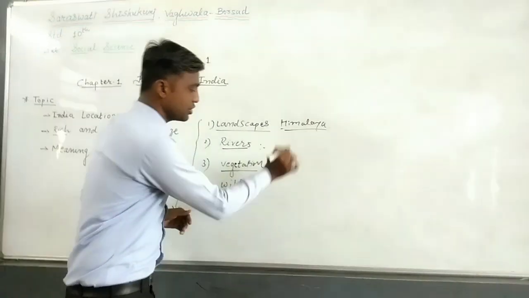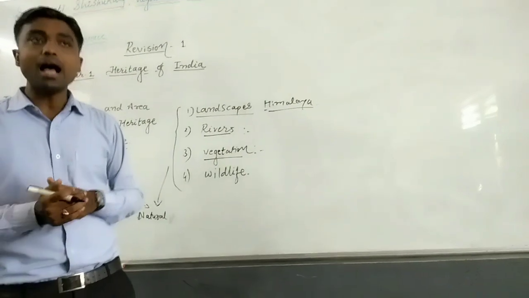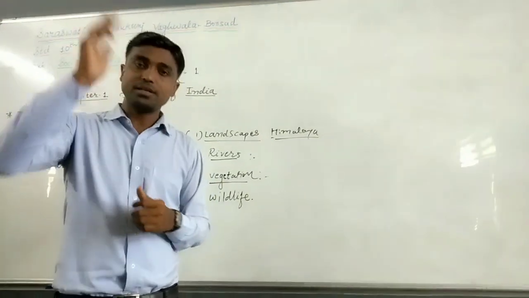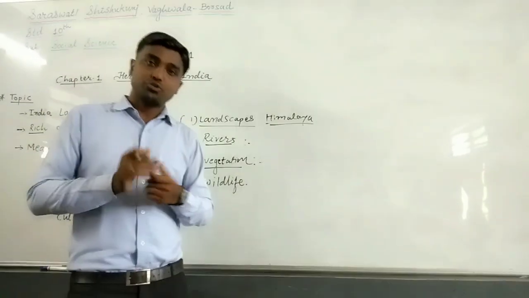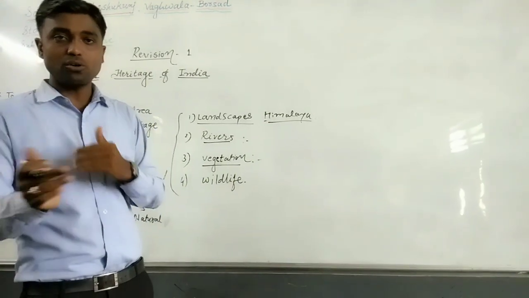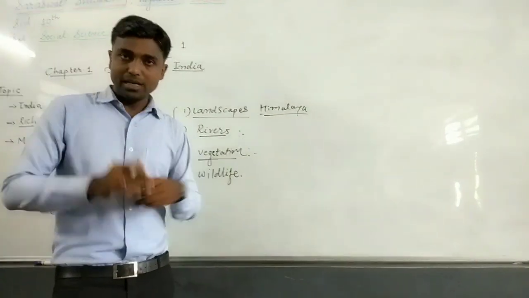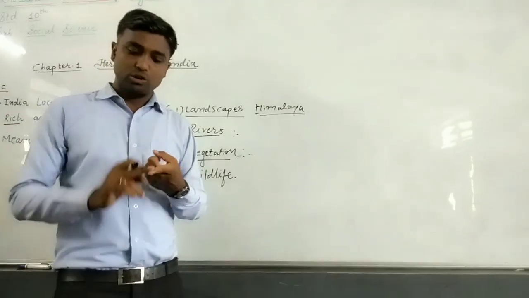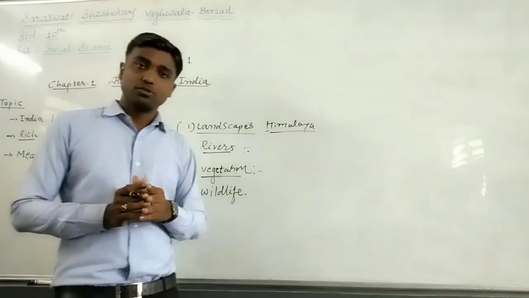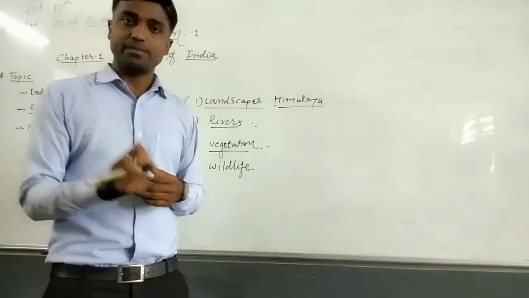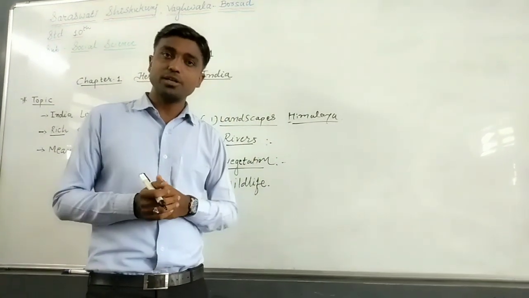Then the third one is vegetation. Indians are nature lovers since ancient times. Why? Because there is a close relation with worshipping trees, flowers and shrubs. That is why Indians are called nature lovers. The best example is that in many religions, tulsi and basil are worshipped. If you remember, on the day of Vad Savitri, the women move towards the banyan tree. It is a part of a religious practice, so it means that we are worshipping the banyan tree.